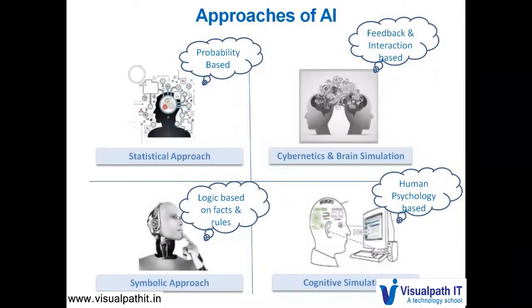Let us look at some of the approaches of AI. AI can be divided into four different categories based on the approach. It could be a statistical approach, it could be a cybernetics and a brain simulation approach, it could be a symbolic approach, it could be a cognitive simulation approach.